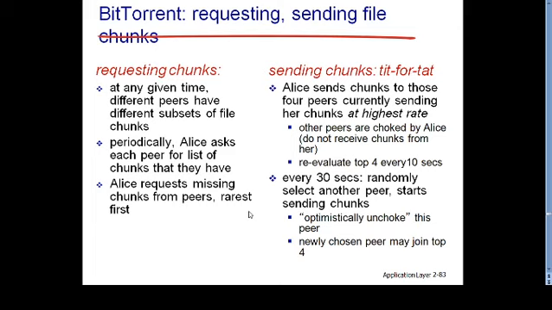Okay, let's understand this concept of every 30 seconds. Again, Alice has four peers. Alice is providing data to those four peers which are providing data at a very high rate to Alice, and Alice is also providing data to them.